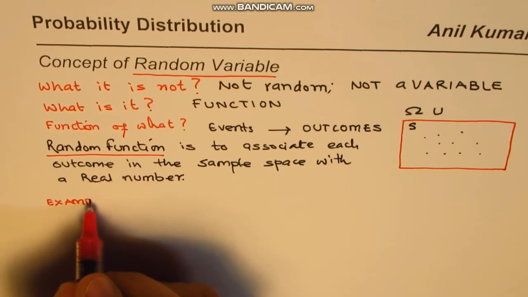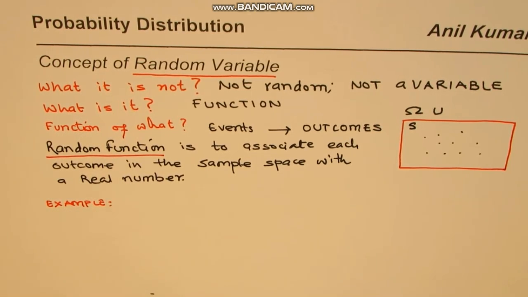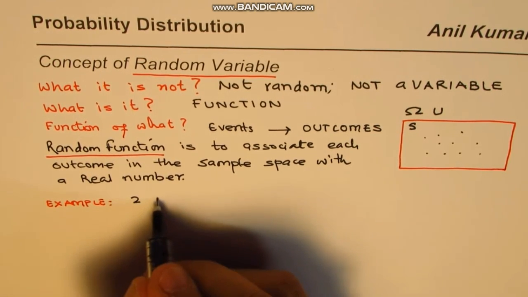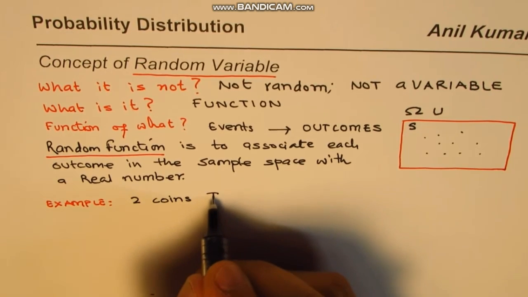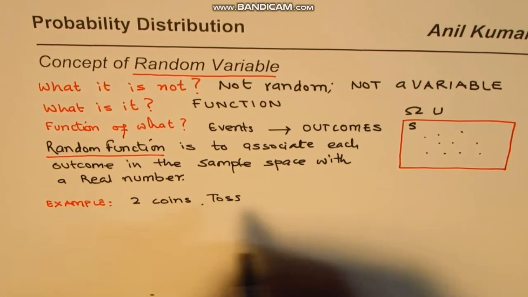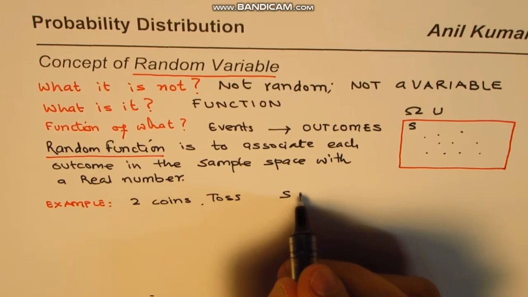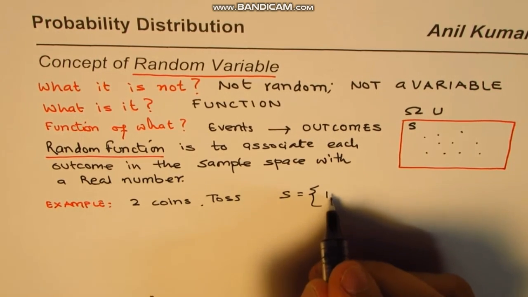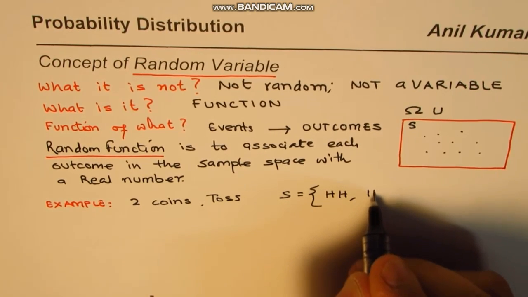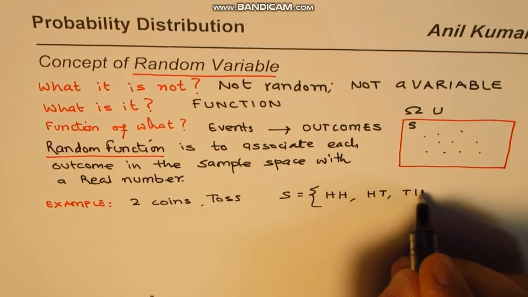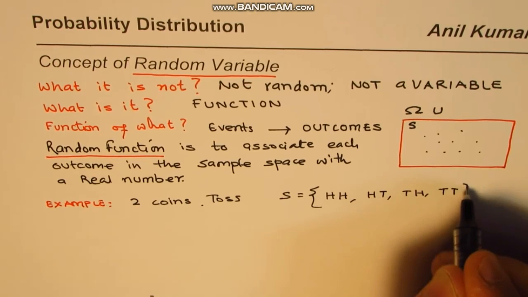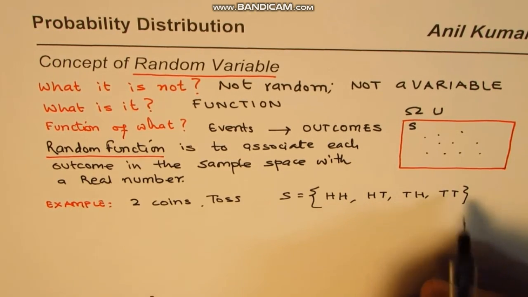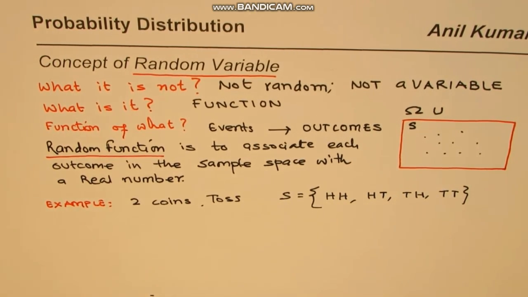In the example, let's take the tossing of coins. Let's say we have 2 coins, and we just toss them. What are the possible outcomes? Possible outcomes could be 2 heads, head and tail, tail and head, or 2 tails. So in our space, we have these 4 countable discrete outcomes.